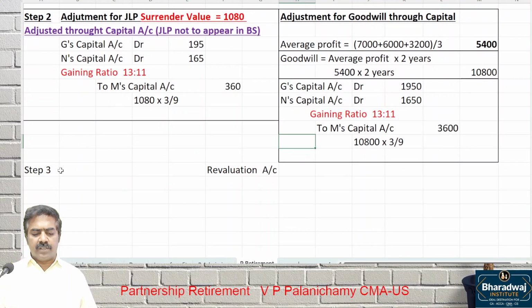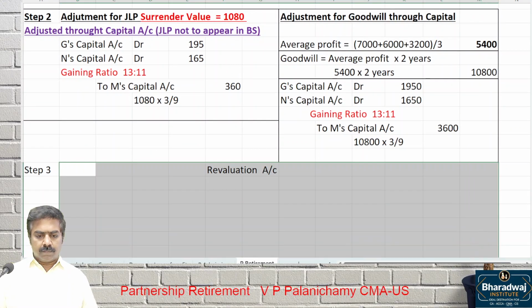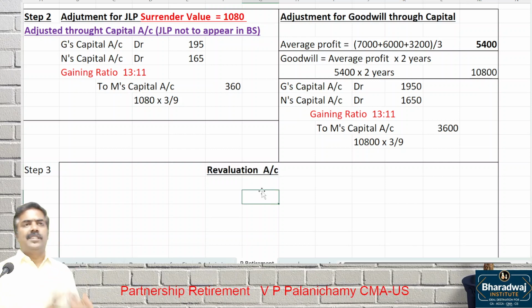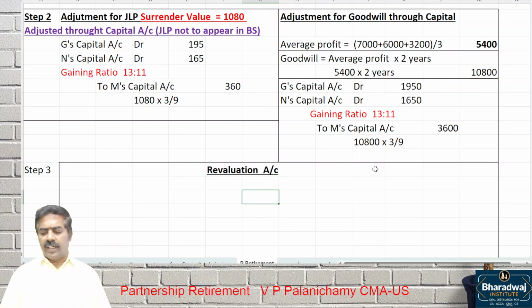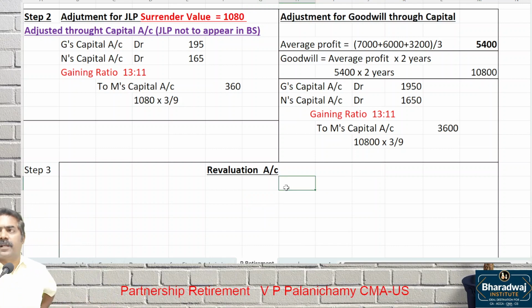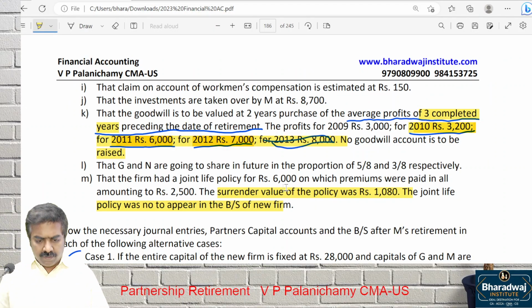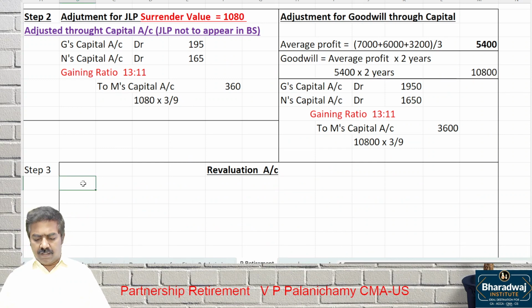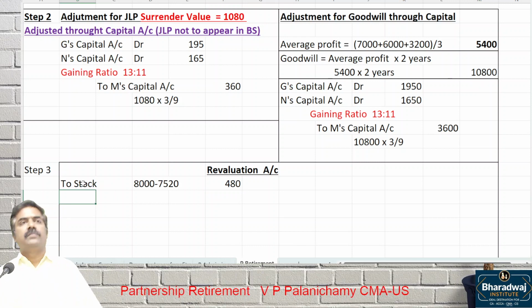Then start the revaluation account. I hope this is the 7th account we are doing in revaluation. It is same as admission. Credit the gains and debit the losses. See what gains and losses there are. Stock to be written down to 7,520. Stock 8,000 minus 7,520, how much will come? 480. Stock 480.